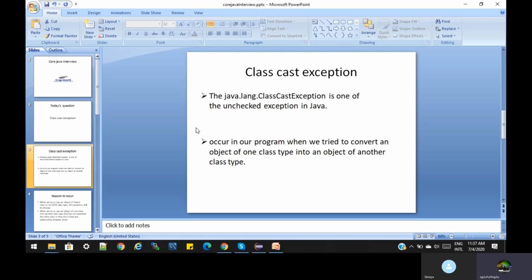So what is the ClassCastException? ClassCastException is a type of unchecked exception, meaning a runtime exception. It occurs in a program when we try to convert one object class into another object class type. Let us understand with an example. Suppose we have one object type and we try to convert it into another object type. In some scenarios, we will get the ClassCastException.